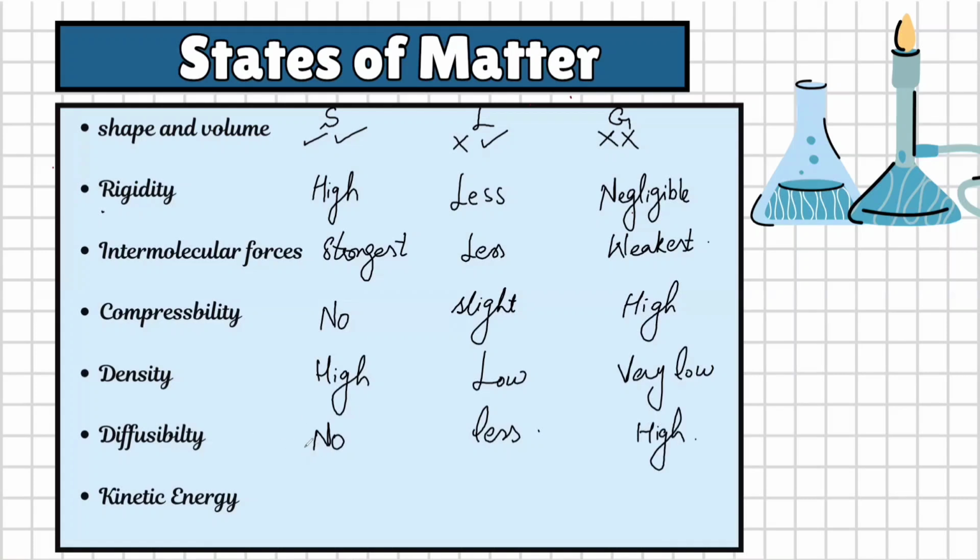If we talk about kinetic energy, solids have the least kinetic energy. Why? Because the particles cannot move from one place to another. They are fixed together, because they do not have enough energy to overcome the intermolecular forces. In liquids, the particles have some amount of kinetic energy, therefore they can move from one place to another, so their kinetic energy is intermediate. Gases have highly movable particles that move in a very random way, therefore they have very high kinetic energy. So these are some properties of the states of matter.